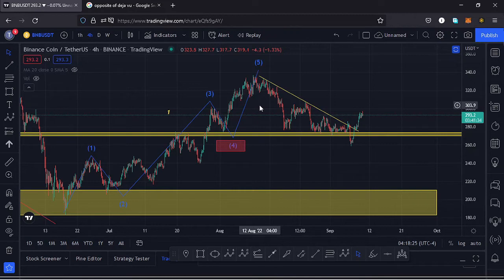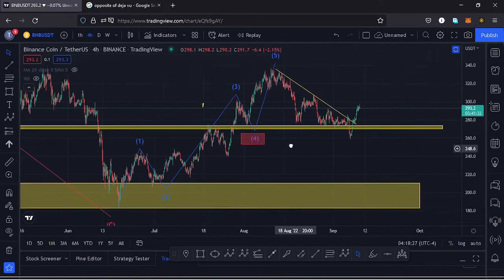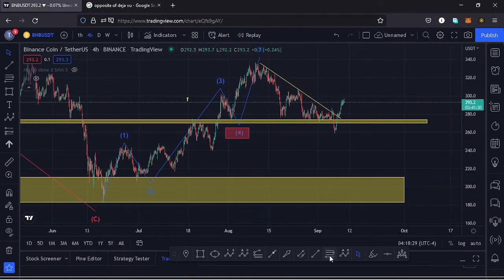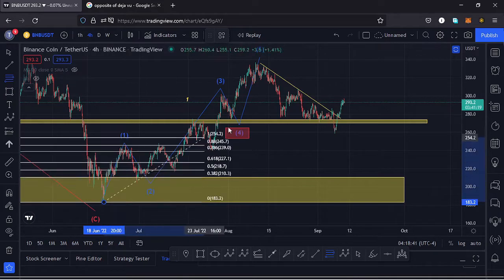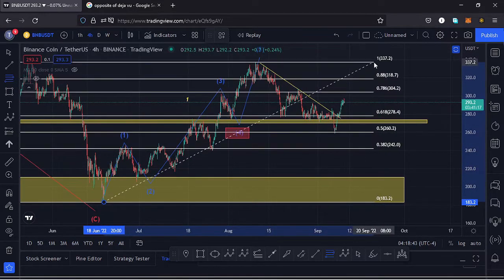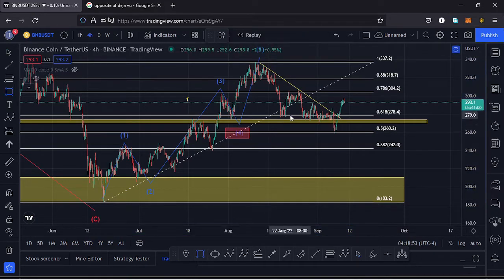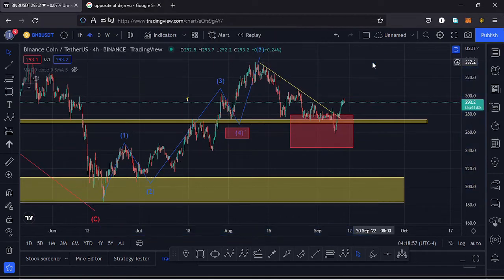And because a wave 2 is a retracement of the first wave, we can use the Fibonacci's to get a minimum target area for that second wave to the lower side, and I just need to connect the fibs from the low of the wave 1 to the high of the wave 1, and that gives me a minimum target area for that second wave to the lower side between the fib level 0.618 and the fib level 0.382 as a maximum. And I can mark that target area here on the charts like that. That is the minimum target area for that second wave.